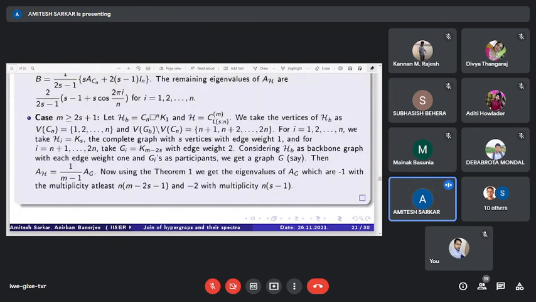Now in this backbone graph, for the first part, we consider H as the complete graph with s vertices and edge weight 1 as participants, and for the second part we consider the complete graph with m minus 2s vertices with edge weight 2.